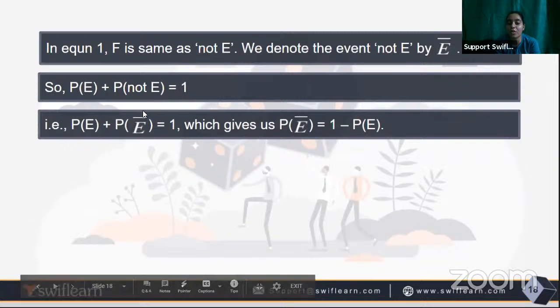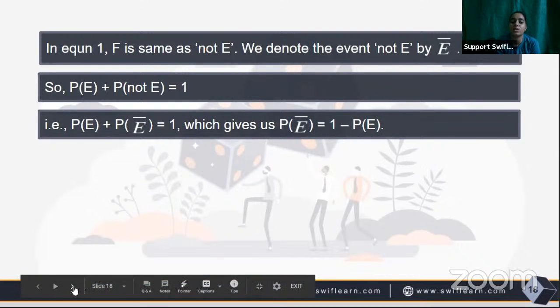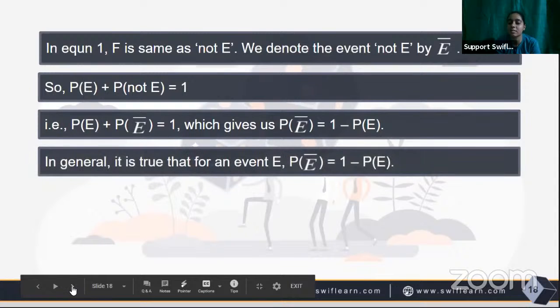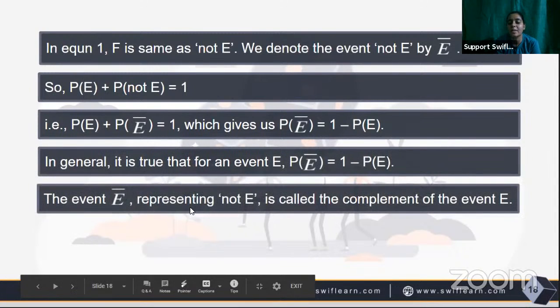We can write P of not E as P of E dash equals 1. Okay, and it will give us P of not E equals 1 minus P of E, or either way we can use that, P of E equals 1 minus P of not E. So E not, representing not E, is called the complement of event E.